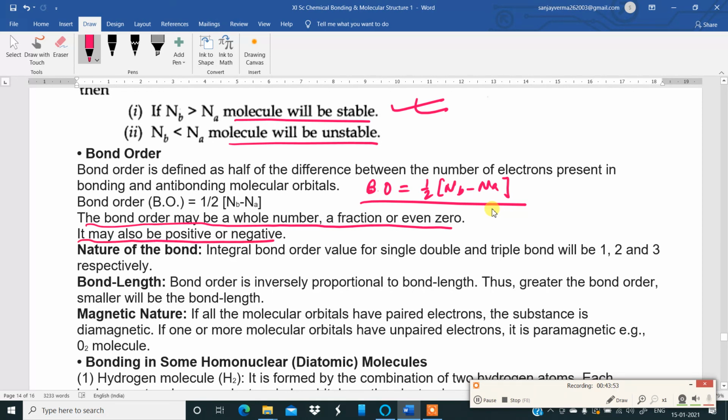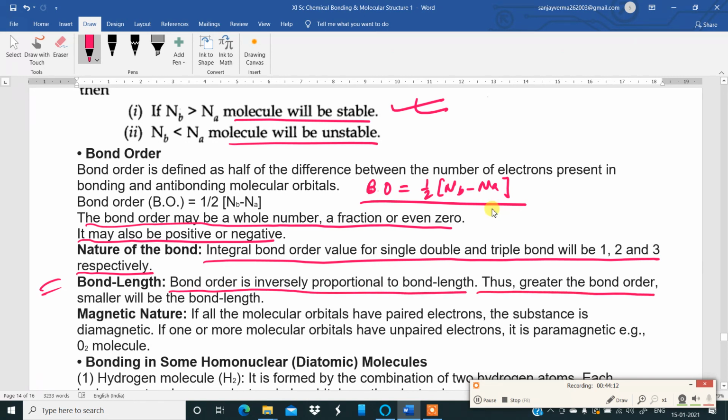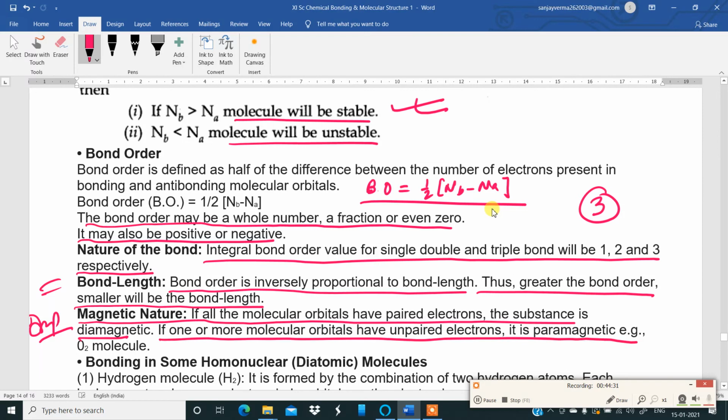Now, nature of the bond. Integral bond order values for single, double and triple bonds will be 1, 2 and 3 respectively. Looking at the bond length, bond order is inversely proportional to the bond length. Thus, the greater the bond order, the smaller the bond length. For a triple bond, the bond will be shortest. Magnetic nature: if all the molecular orbitals have paired electrons, the substance is diamagnetic. Important point: if one or more molecular orbitals have an unpaired electron, it is paramagnetic. An example is the oxygen molecule.